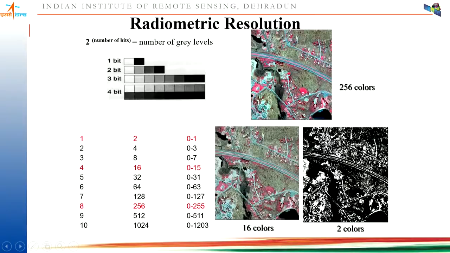So I'll give you this example. It is normally represented by 2 to the power of the number of bits. If it is 1 bit data, 2 grayscales are generated, 0 to 1. For 2 bit data, 4 grayscales. 4 bit data, you have 16 grayscales ranging from 0 to 15. 8 bit data, 0 to 255. So you can see with this example, if it is two color data, you are seeing only black and white. If you have 16 color data, you can differentiate the features. And if you have more colors, you can assign more gray levels to different particular pixels.